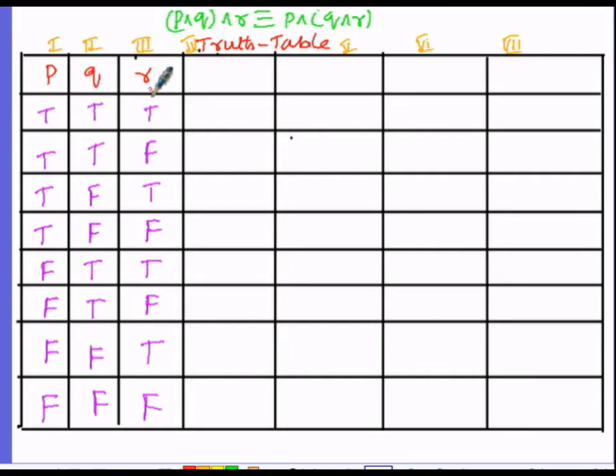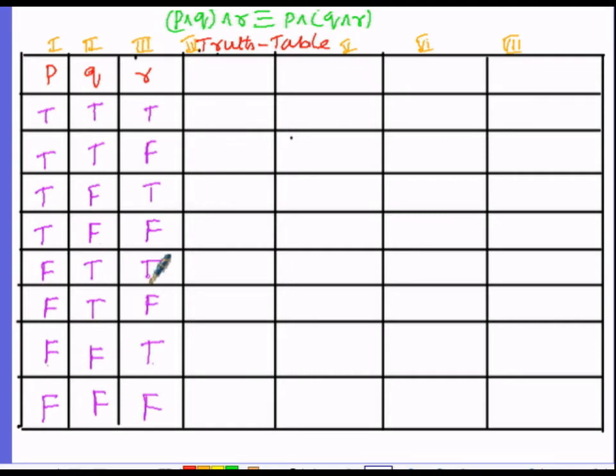So those may be 3 false and 3 true. Now, if 2 are true and 1 is false, if 2 are false and 1 is true, then if T T, then we will get F T F, then here T F F and here F F T. So these are the 8 possibilities.